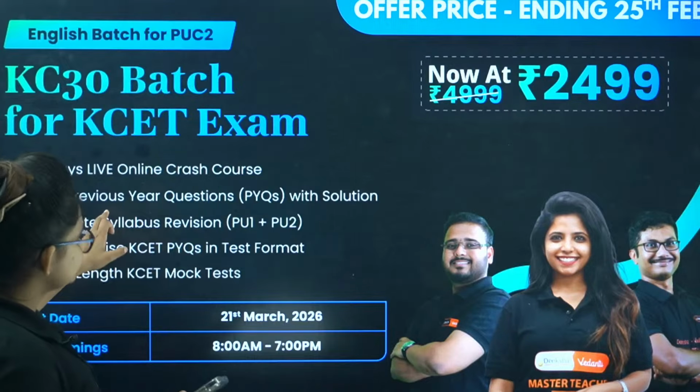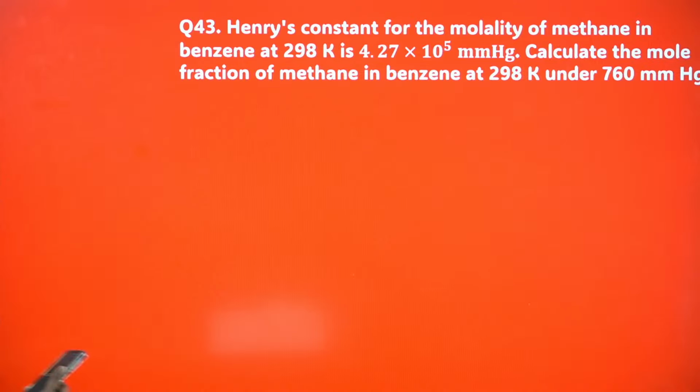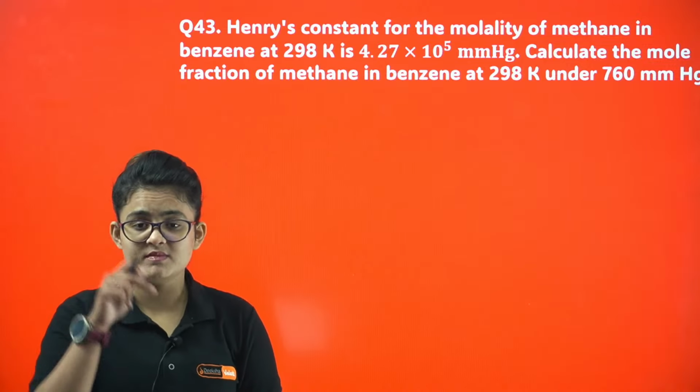Yes, let's proceed. Okay, so here comes our numerical section. First numerical you can see. Henry's constant for the molality of methane in benzene at 298 Kelvin is given as 4.27 into 10 power 5 mm of Hg. Calculate the mole fraction of methane in benzene. So I want you people to try this out before me, and just let me know, comment below the answer.